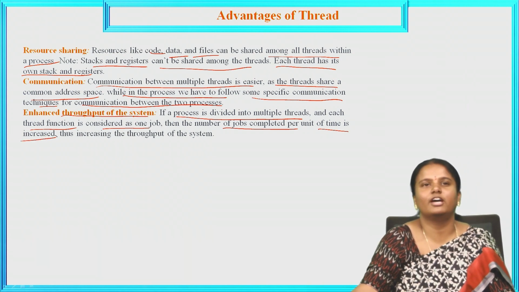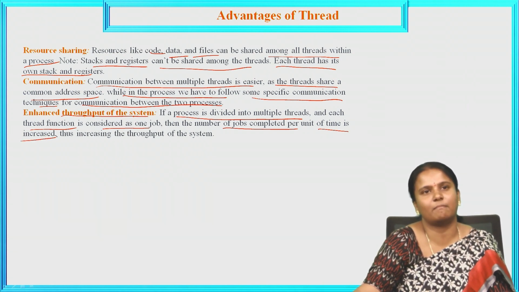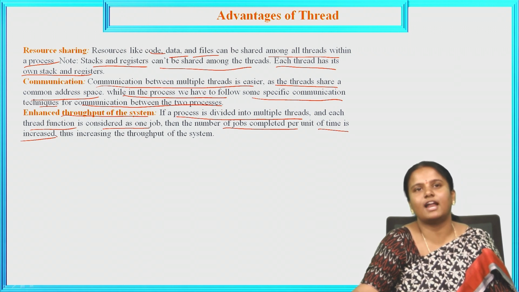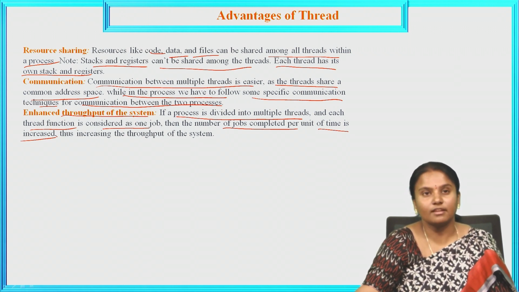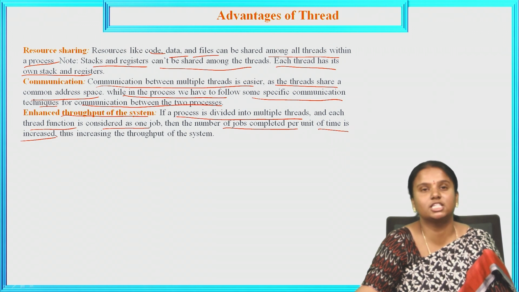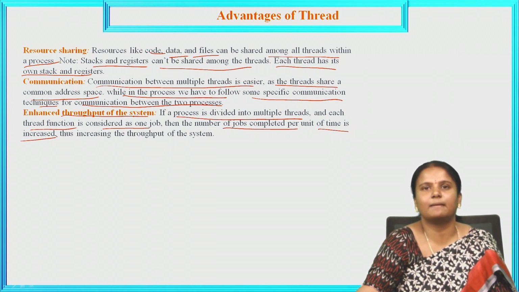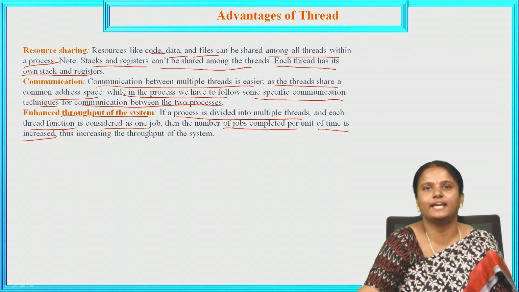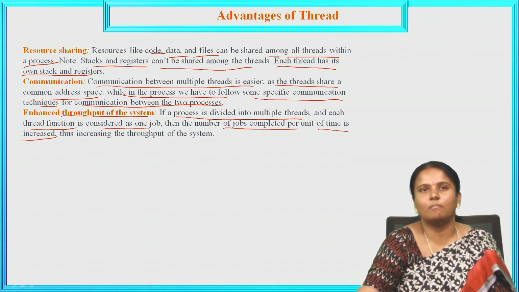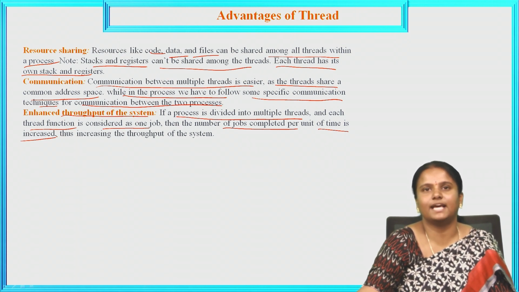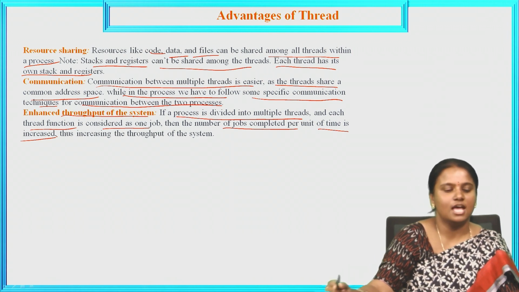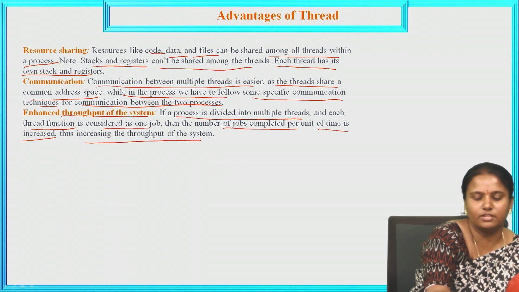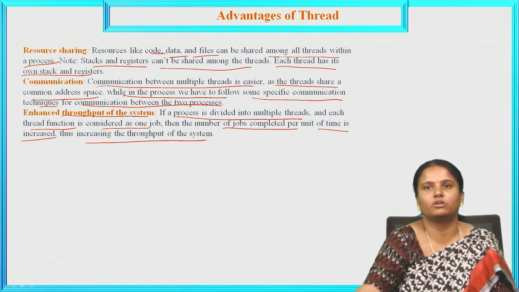However you divide the process into threads and give one job to each thread, the number of jobs completed per unit of time may increase. Not all the jobs can complete at the same time. Thus the throughput of the system is increased.